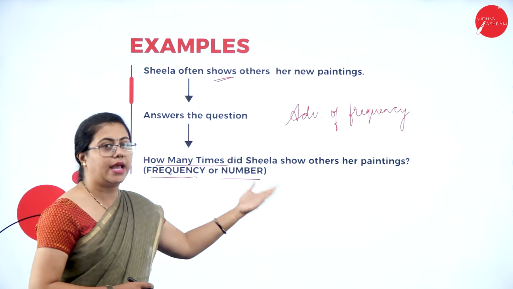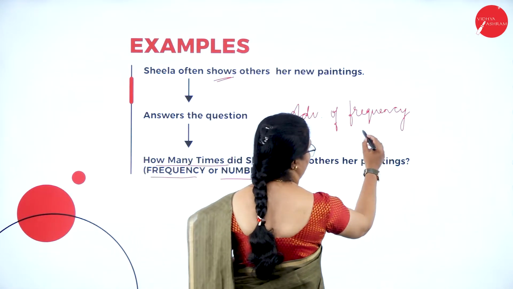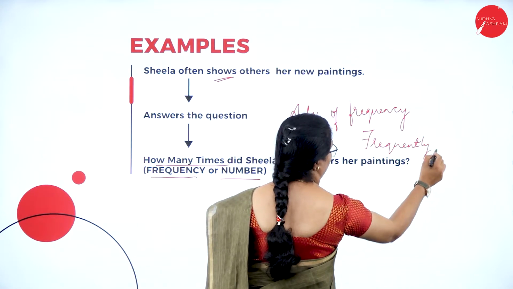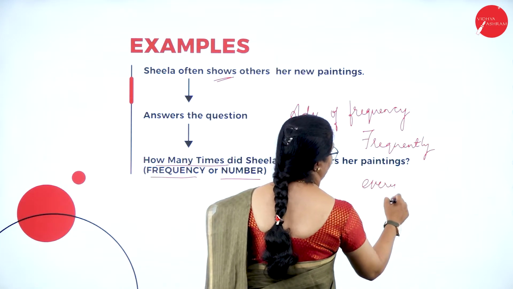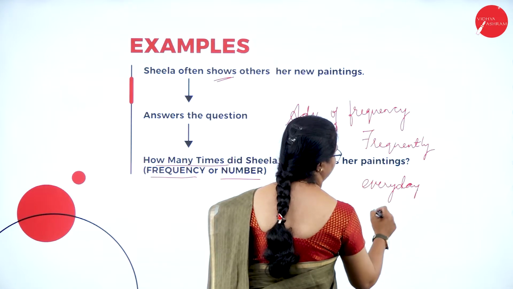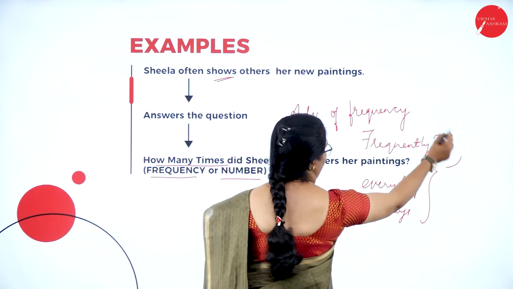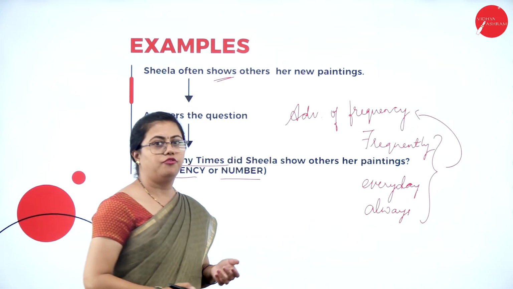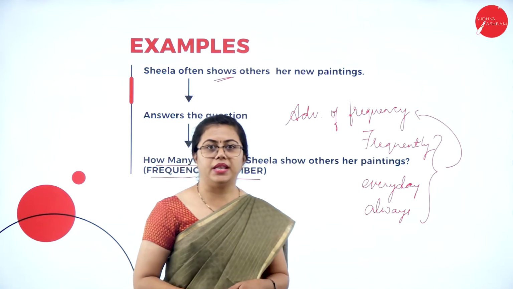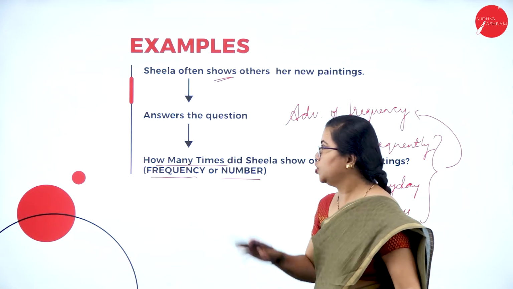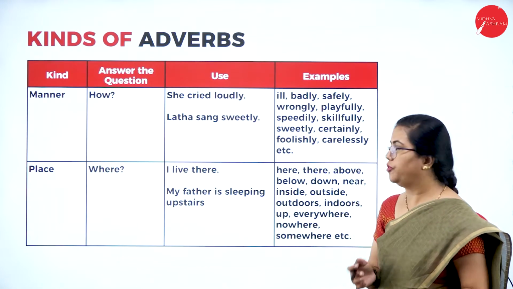So something that happens many a time, that is maybe frequently or maybe every day, always. All these are examples of adverbs of frequency. Fine. Something that happens many times is told by an adverb of frequency. So these are the examples of adverb of frequency.